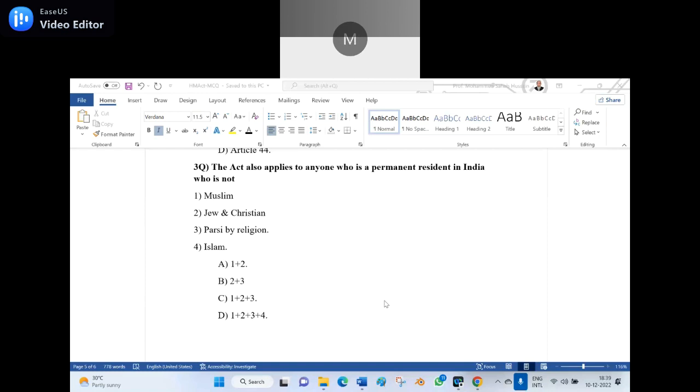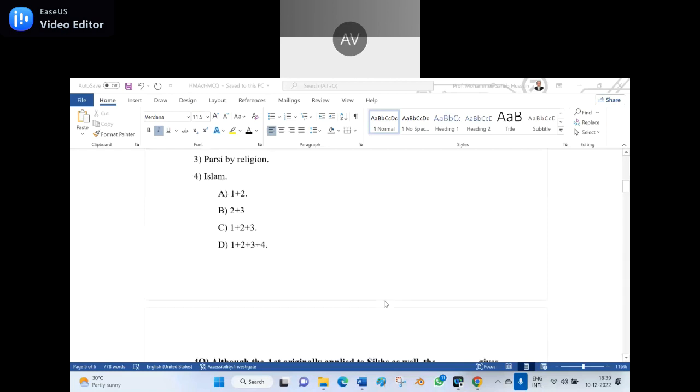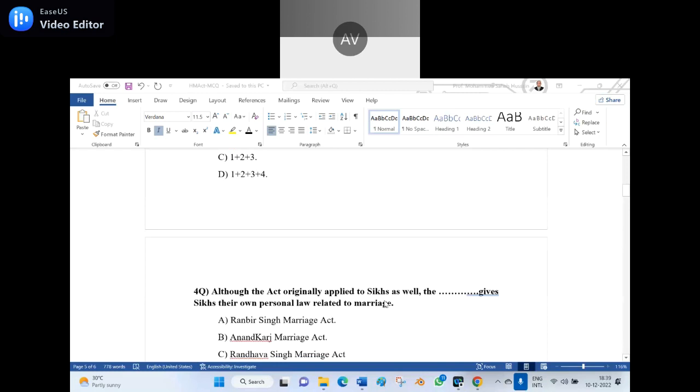Okay, now let us go to the fourth question. Although the Act originally applied to Sikhs as well, the dash gives the Sikhs their own personal law related to marriage.